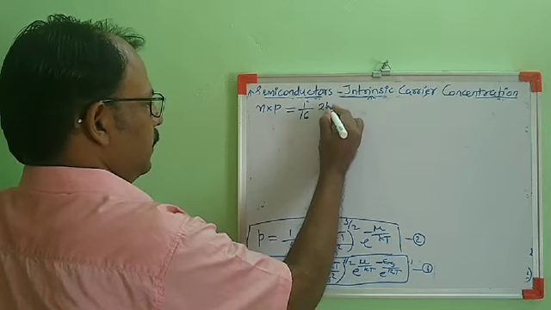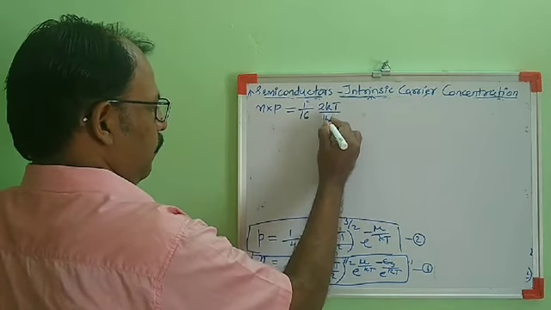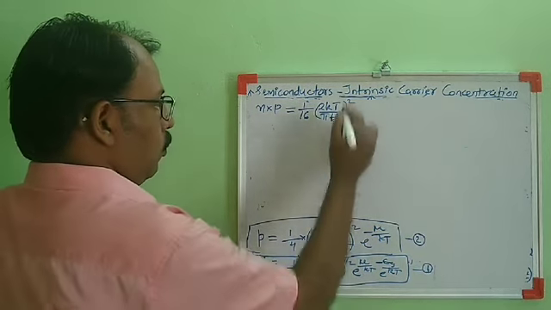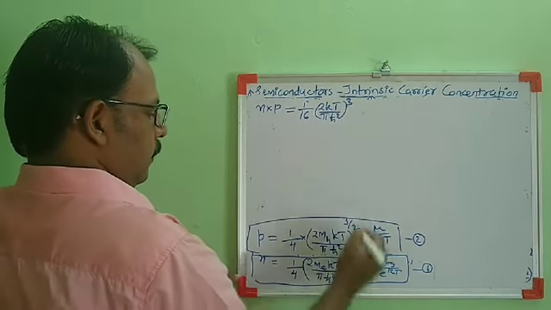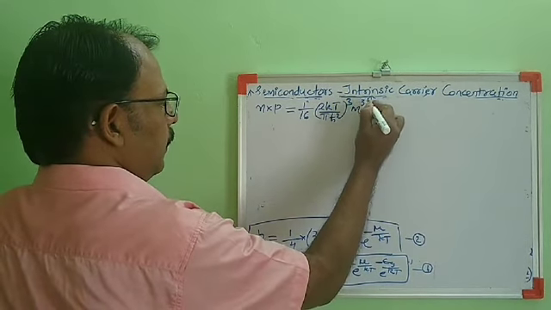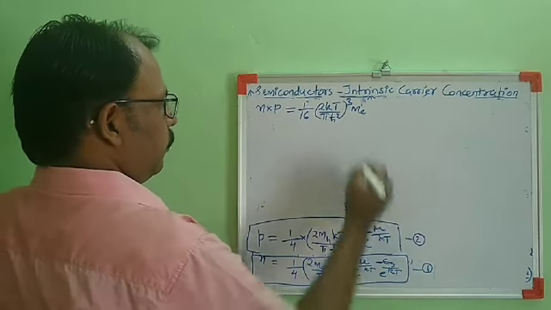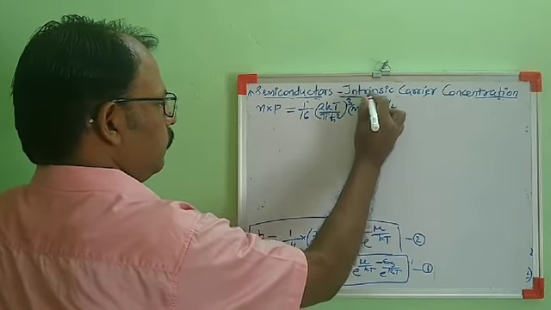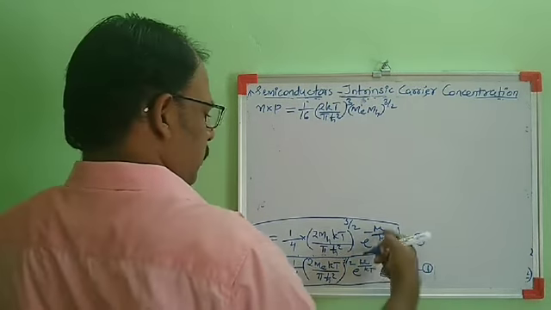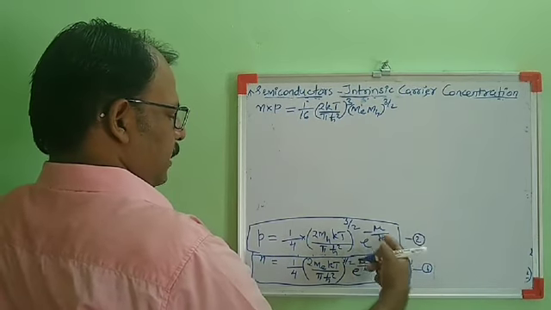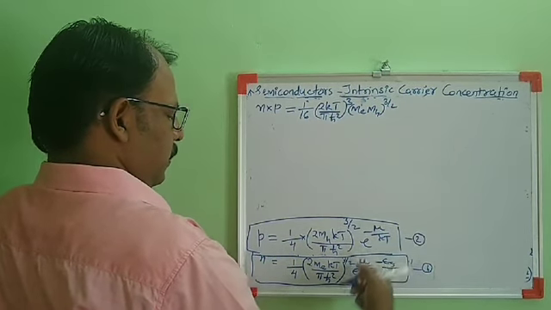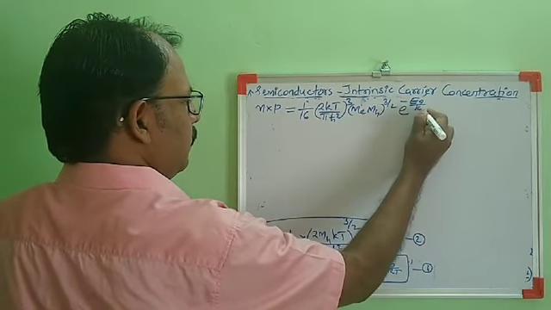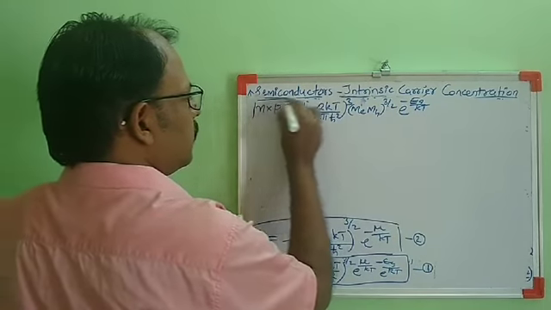So it is (2kT/πħ²) the whole cube, then (m_e m_s)^(3/2), then multiplying these two, e raised to minus μ/kT and here plus μ/kT, so that will cancel. Then e raised to minus E_g/kT. So this is n into p.